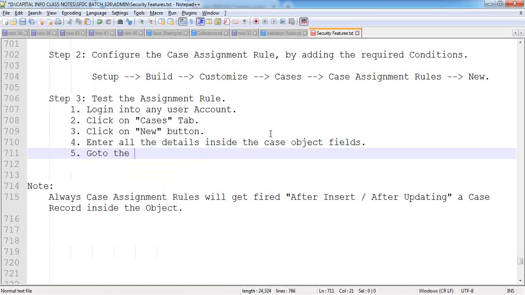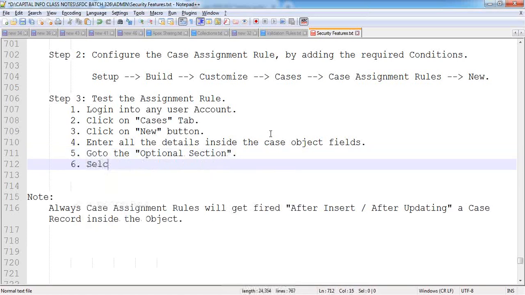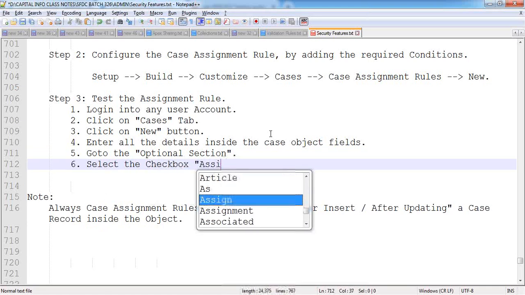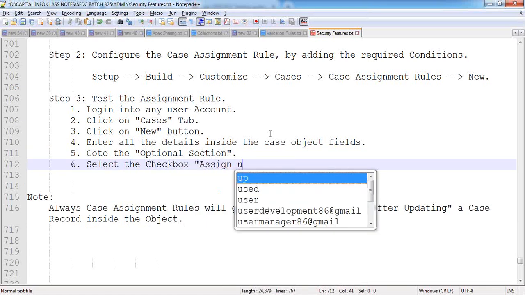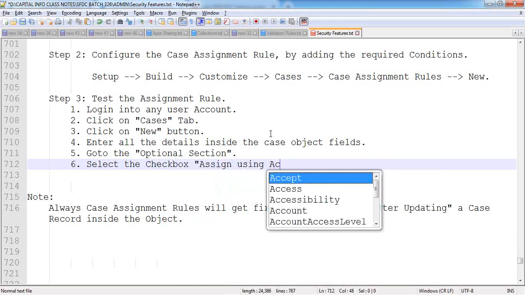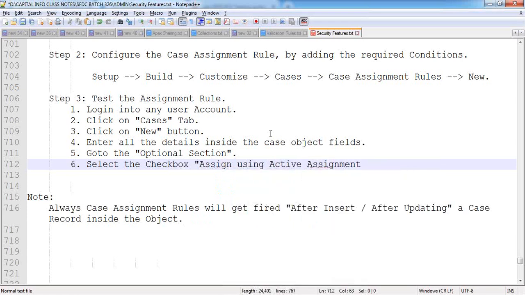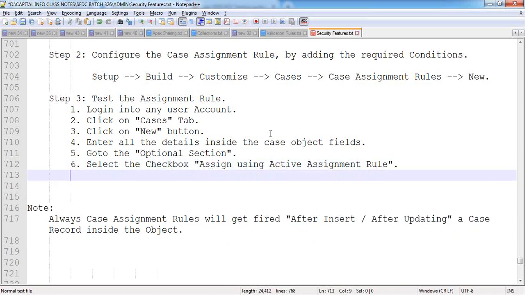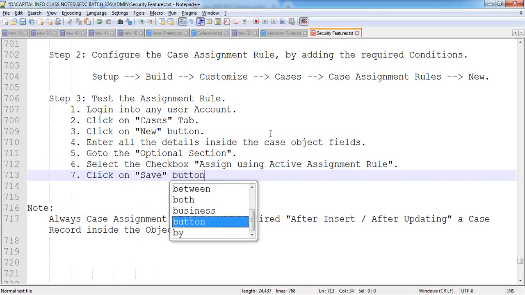And then go to the optional section. Select the checkbox, assign using active assignment rule. And then click on the Save button.